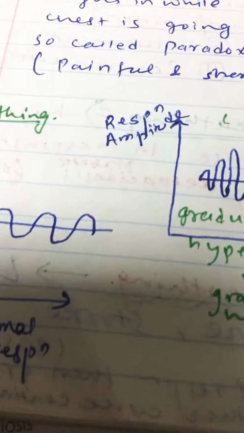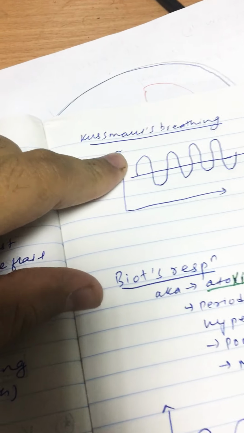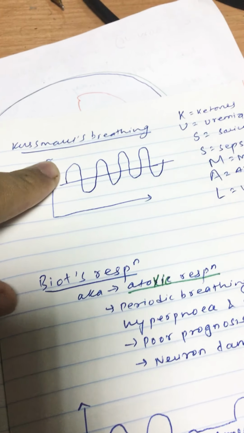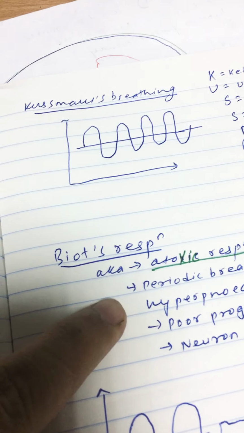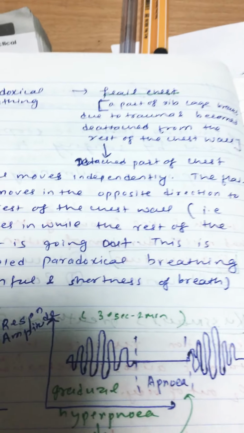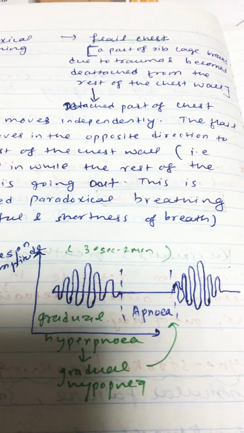We have pathological breathing: Cheyne-Stokes breathing, Kussmaul breathing, Biot's respiration, and paradoxical breathing. Now I'll tell you what they mean.